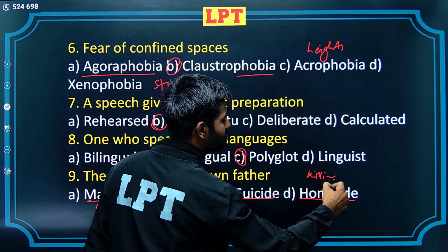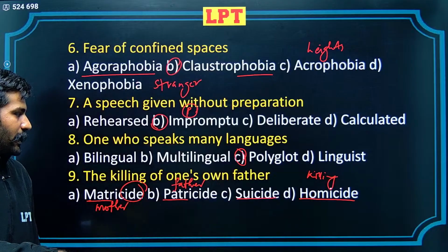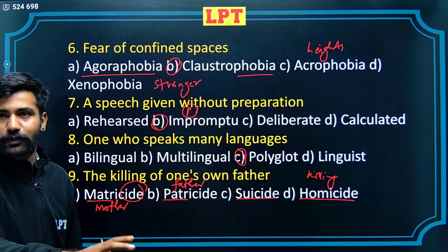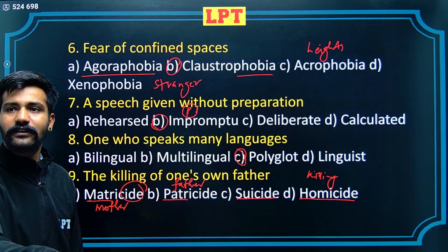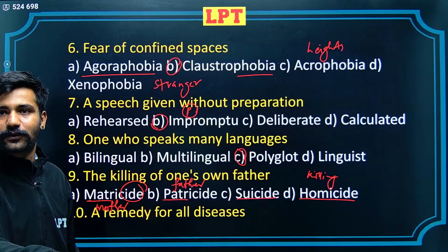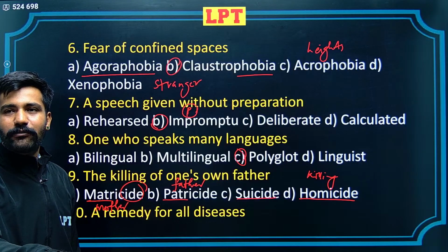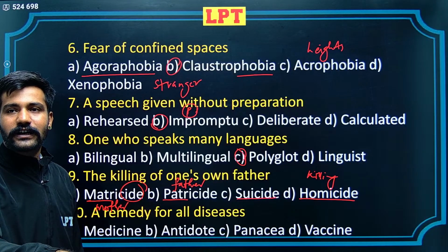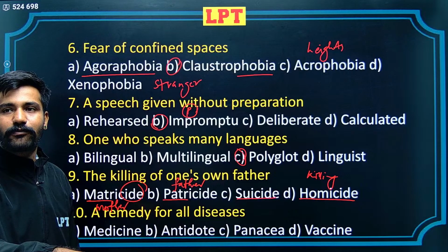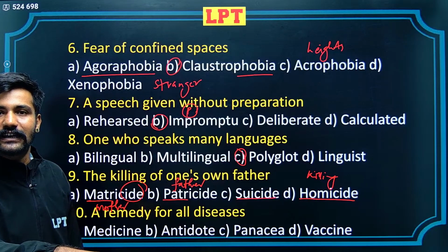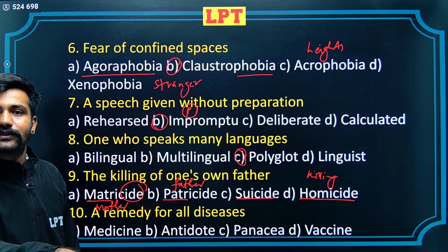Any person who's available, any other person, if he is killed, homicide is used. Next is a remedy of all diseases. 4 alternatives: medicine, antidote, panacea and vaccine. Let's hear from Tamanna.